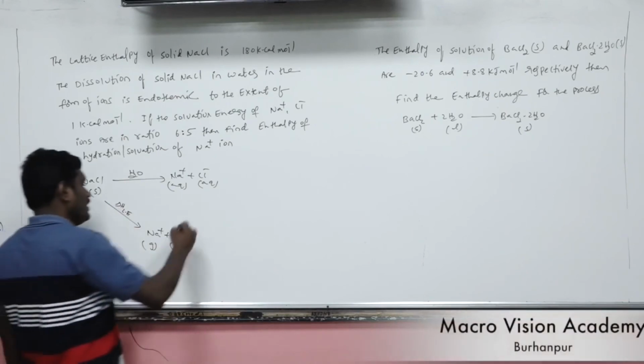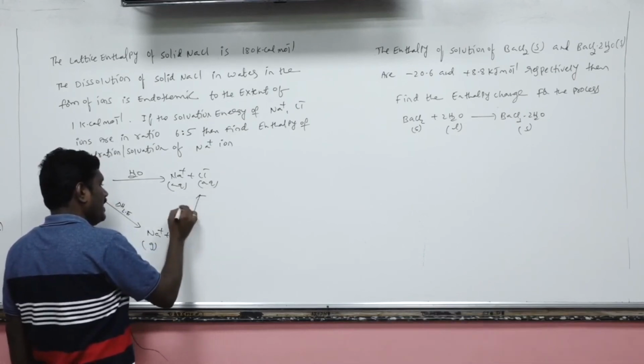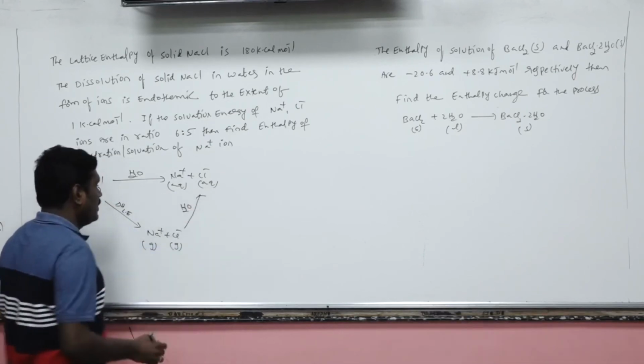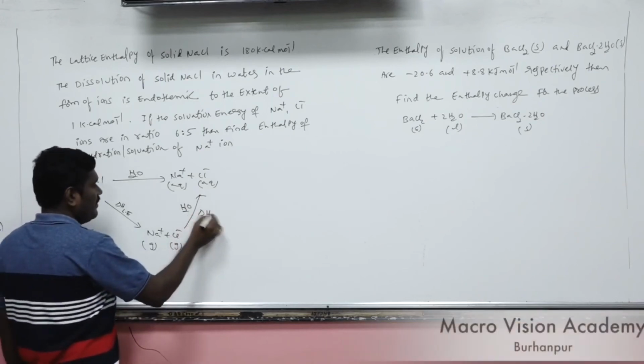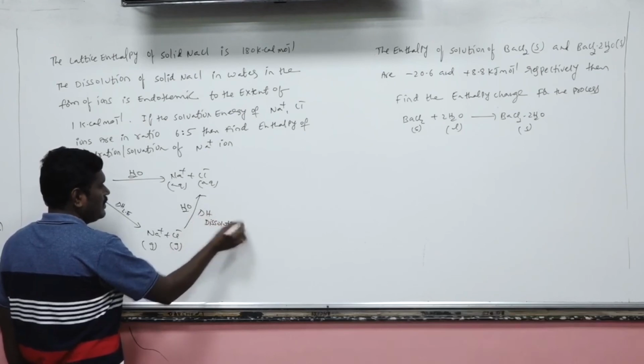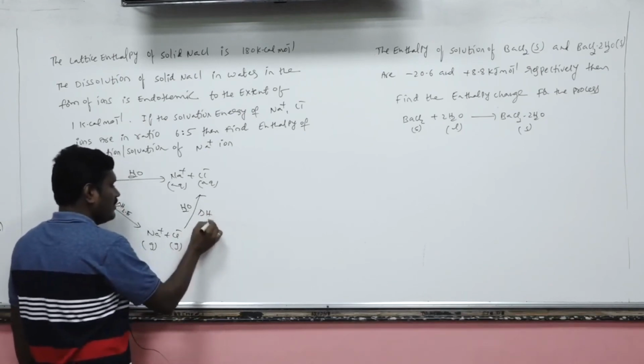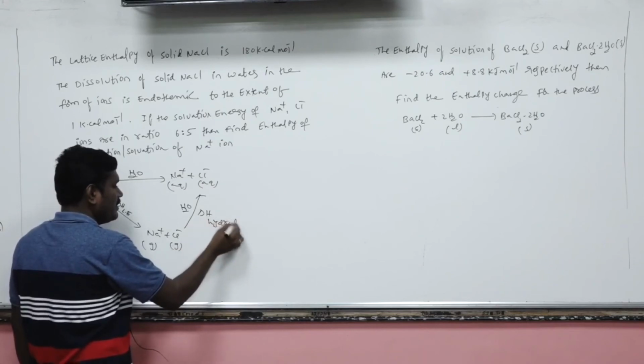Now after that, breaking up into these constituent ions in the gaseous phase, they get hydrated by solvent water. In this step, suppose this is the enthalpy of hydration.